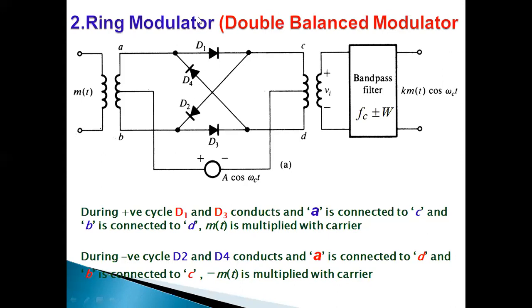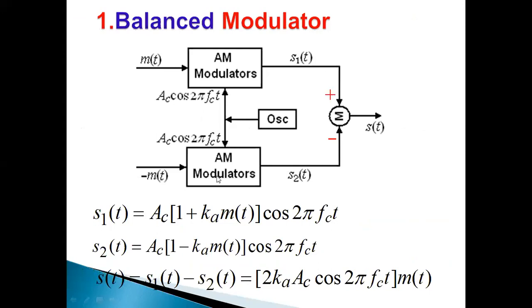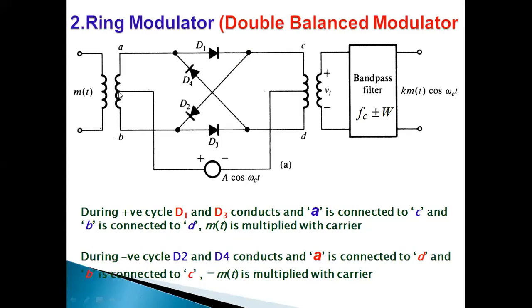So what I am saying here is that the diodes are controlled by the square wave carrier input c(t) with the carrier frequency fc, which is applied by means of a center-tap transformer. For that, we assume that the diodes are ideal and the transformers are perfectly balanced. Previously we considered two AM modulators for the purpose of suppressing the carrier. Here we are considering two transformers connected in a balanced configuration, so the carrier is suppressed.